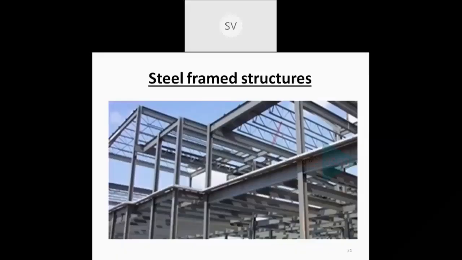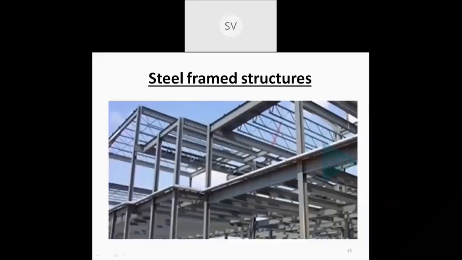The steel framed structures can be constructed either by means of fabrication or by means of bolting. Fabrication is by means of welding, as well as bolting connection. The conventional method is welding. In the conventional fabrication method, the steel sections are cut to the correct length and size, and then they are welded together to make the final structure.